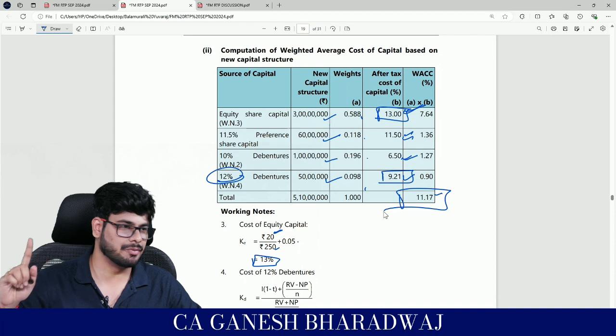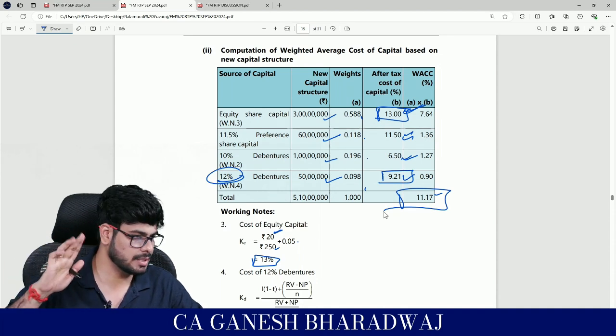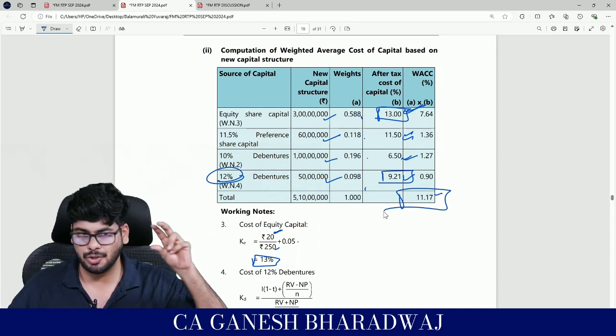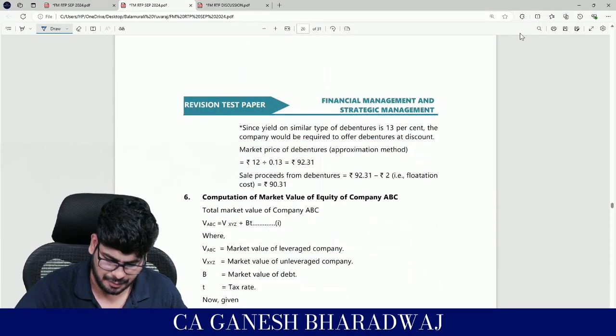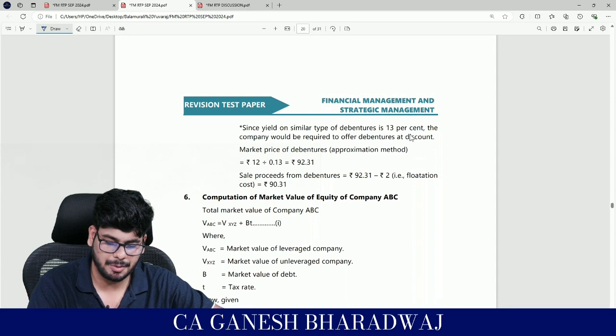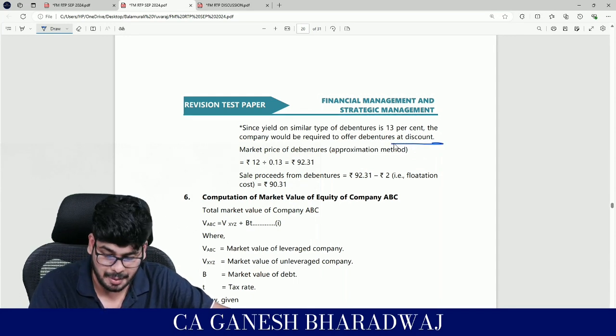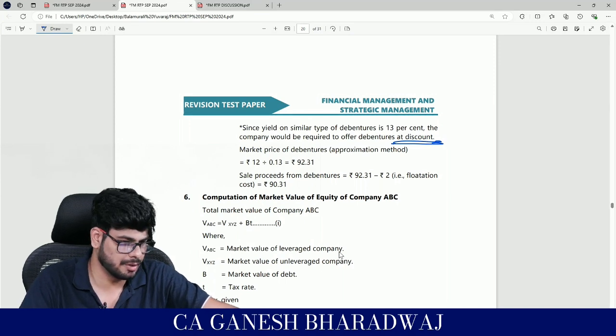Guys, are you all clear with this? Is it clear? These adjustments, you guys were able to understand? Right? Okay. So I think they have done this. Since the yield on similar type of debentures is 13%, the company would be required to offer its debentures at a discount.